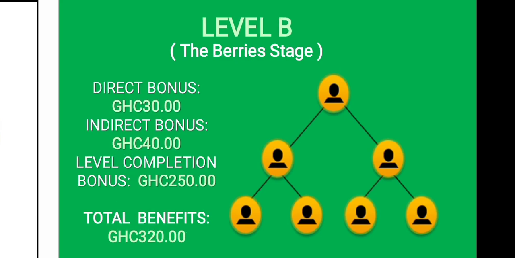So let's assume you are on level B. On level B, in the diagram, this is you.